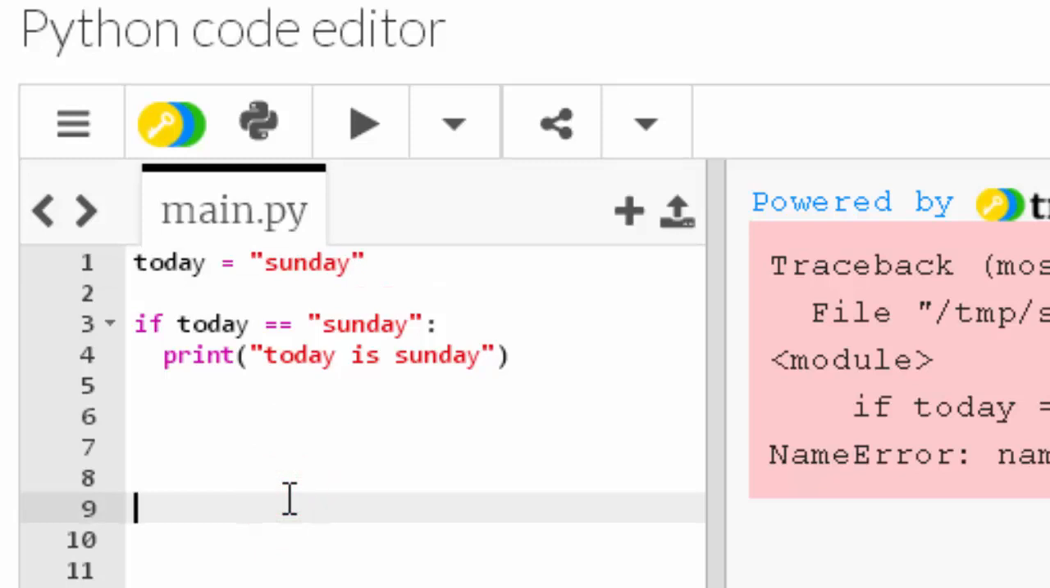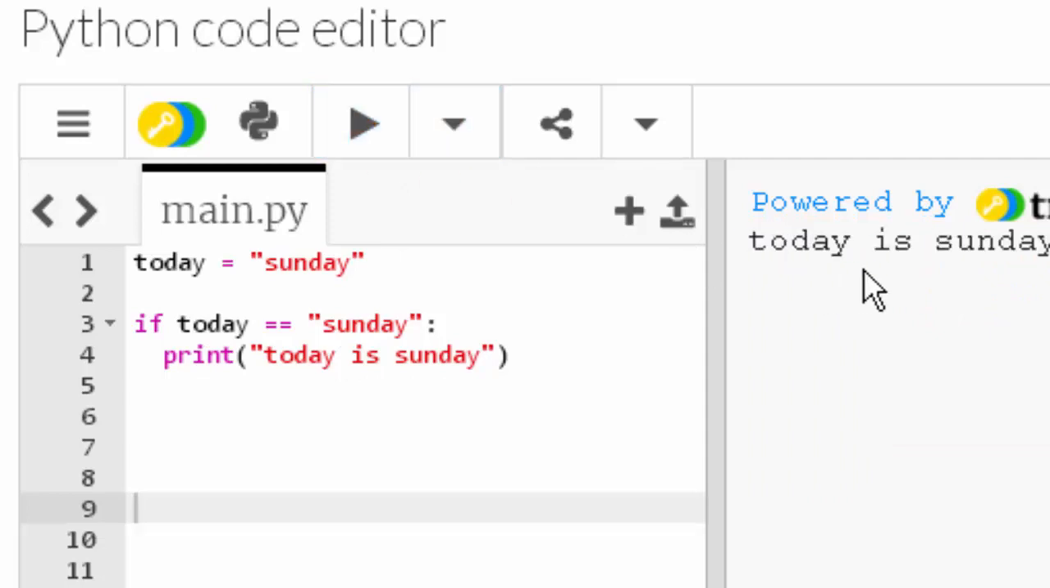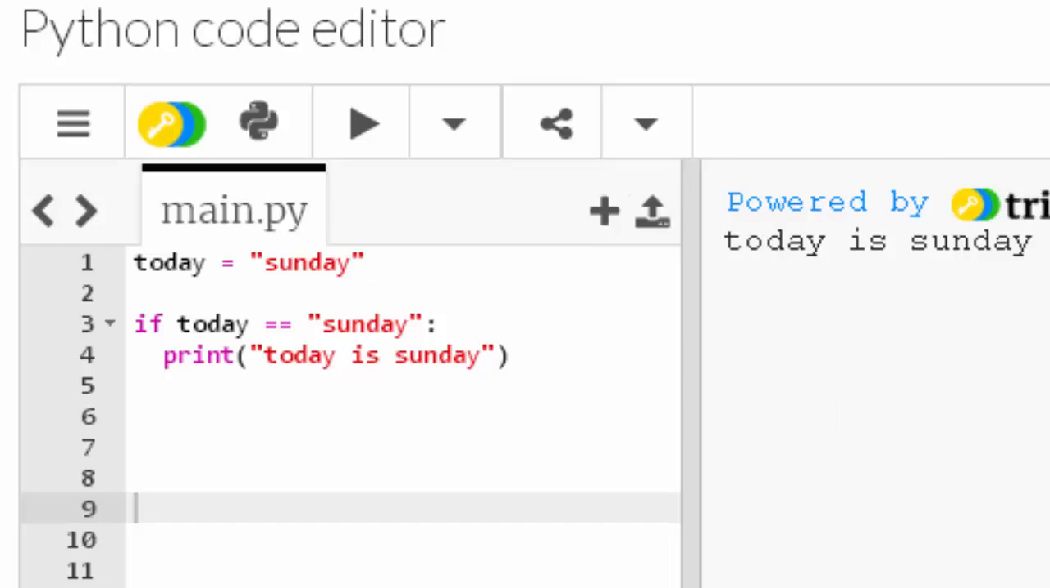Okay, so what's my code got here? I've got a variable which is set to the string Sunday. On line 3 I've got selection. If what's in the variable today is the same as Sunday, which it is, then display today is Sunday, which it should. So let's run the code. There we go, and it displays today is Sunday. I'll just drag that across a bit more because that's what the code is set up to do.